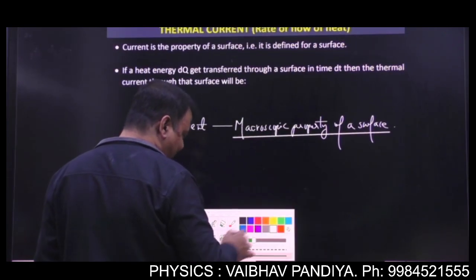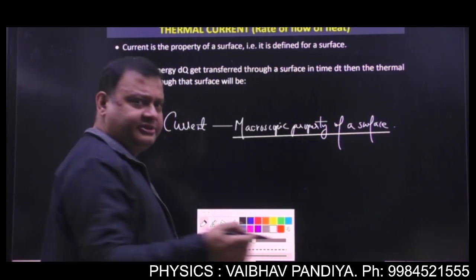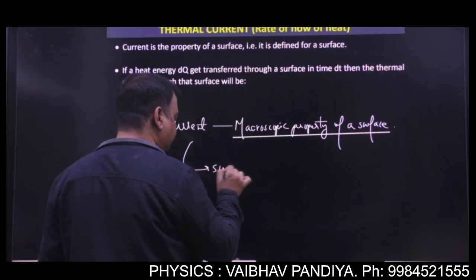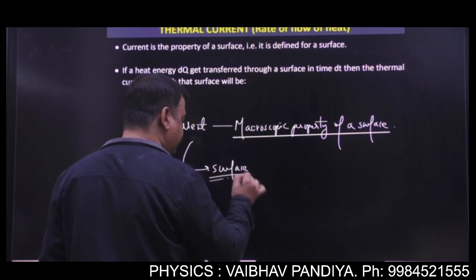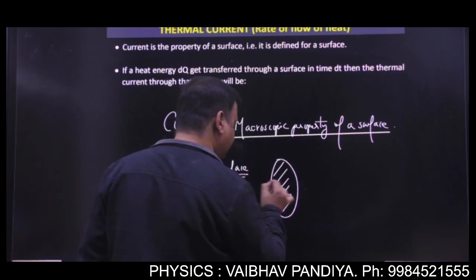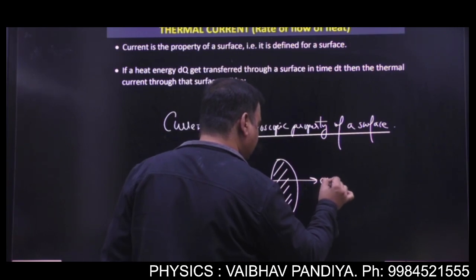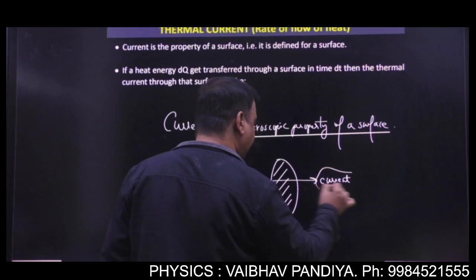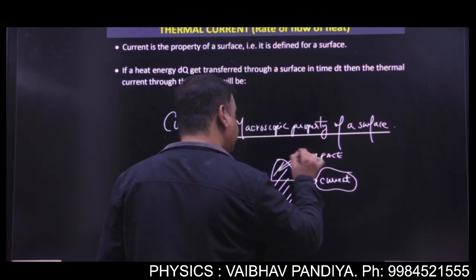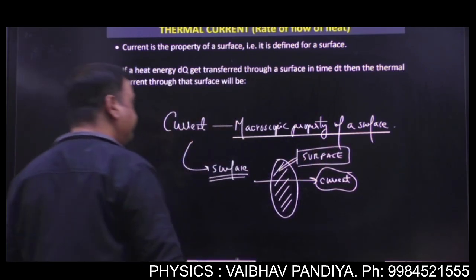Whenever you're talking about current, whether it's the thermal current or the electric current, you have to be clear about the surface through which you have to determine the current. So suppose this is the surface, through which we have to find the current.